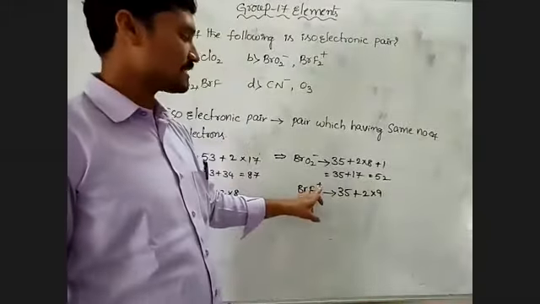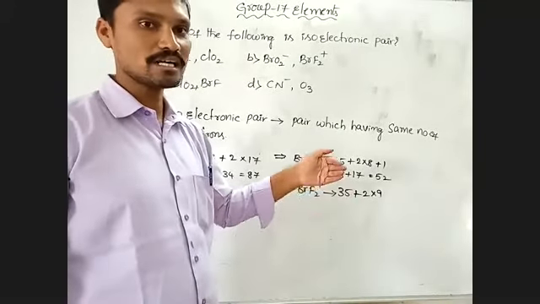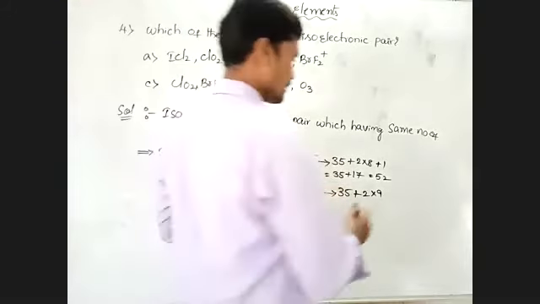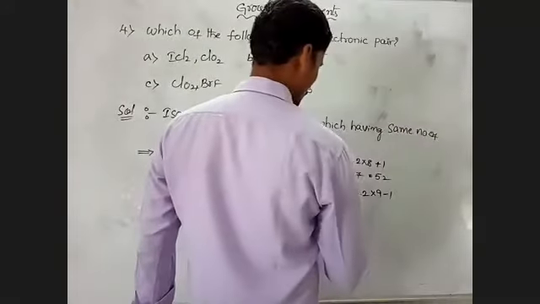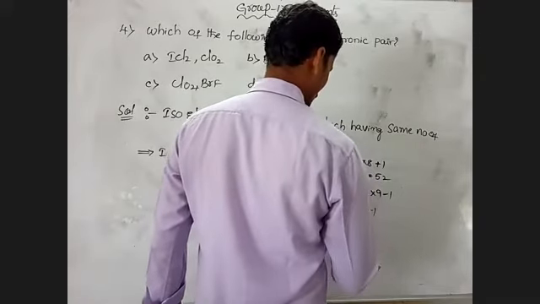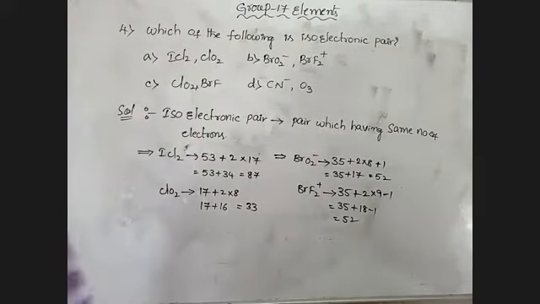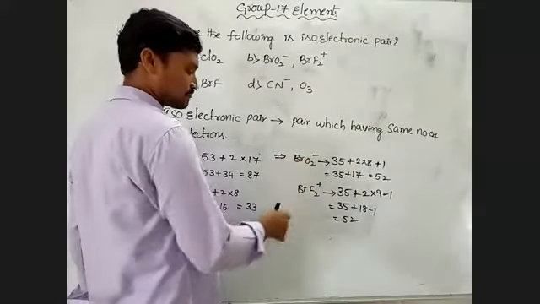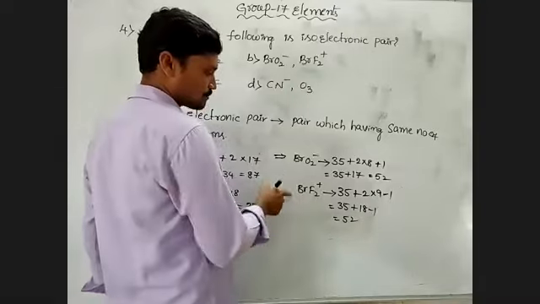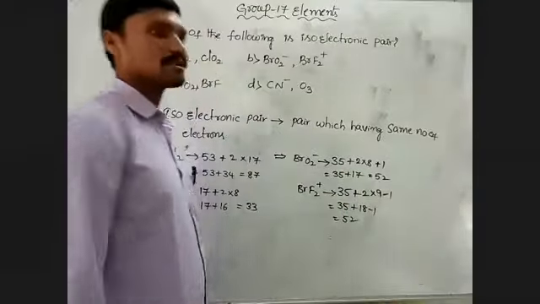So what about the plus that is given? Plus means electron deficient, 1 electron lesser. That means here minus 1. So 35 plus 18 minus 1, so it contains 52 electrons. So BrO2 minus and BrF2 plus, both species having 52 and 52. That means same number of electrons.